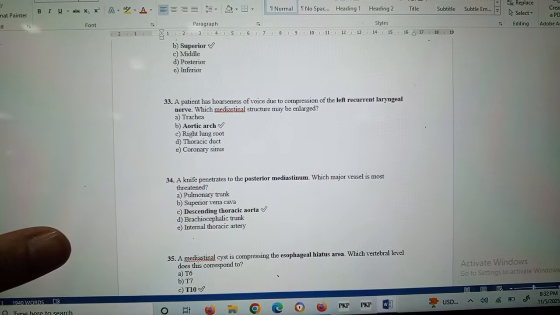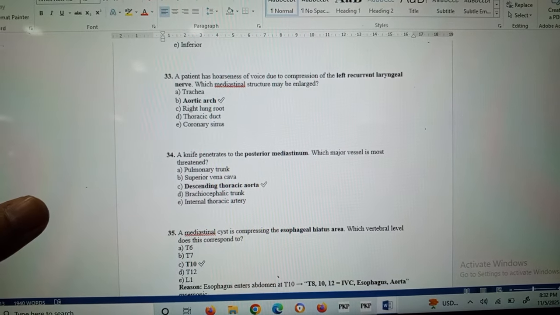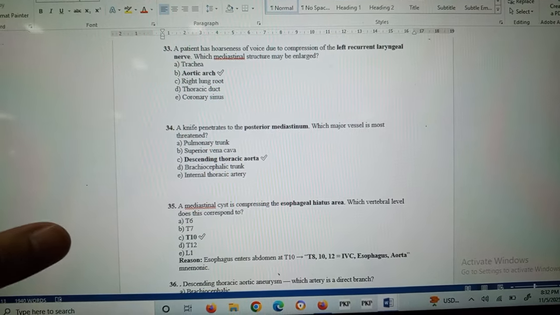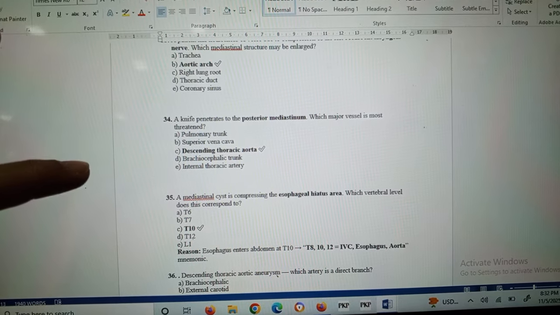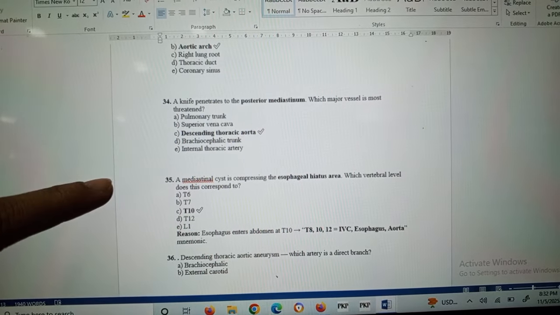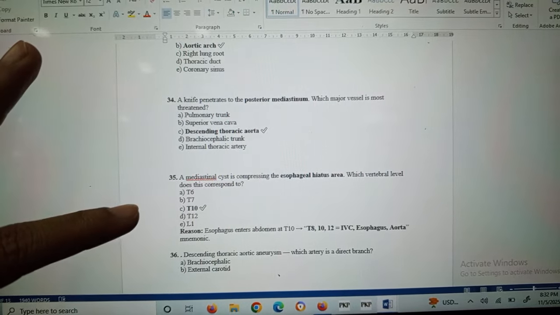Question 33: a patient has hoarseness of voice due to compression of the left recurrent laryngeal nerve. Which mediastinal structure may be enlarged? The aortic arch, which is going to compress it. Question number 34: a knife penetrates the posterior mediastinum.